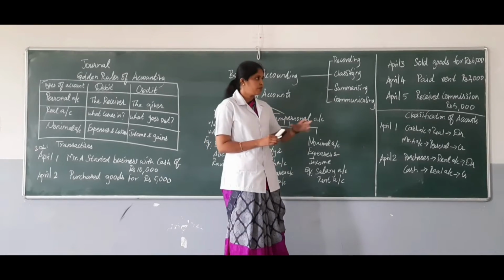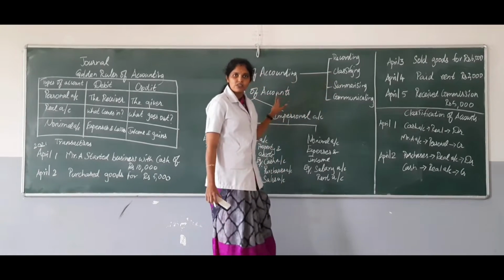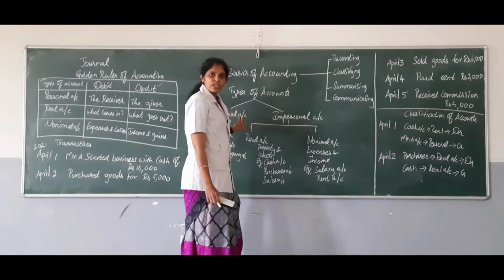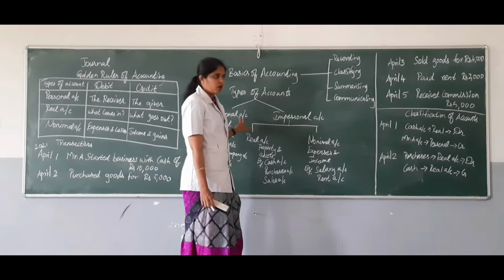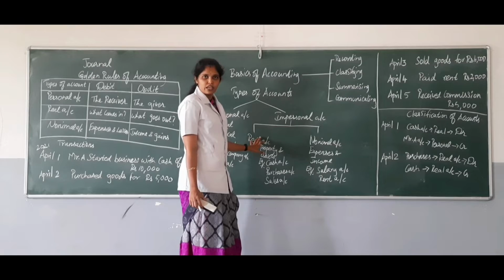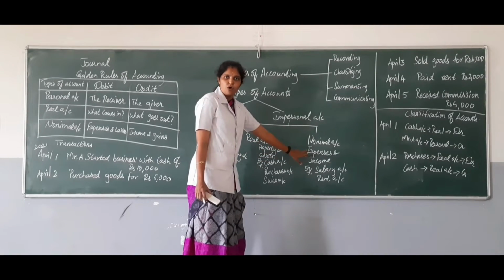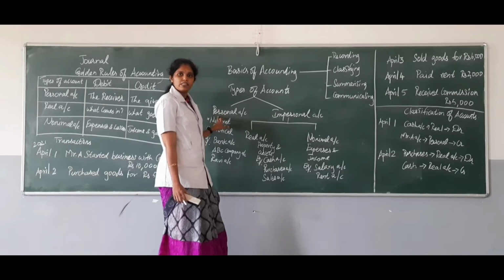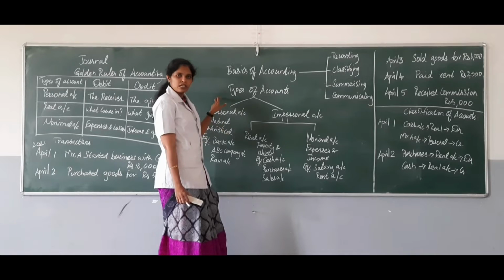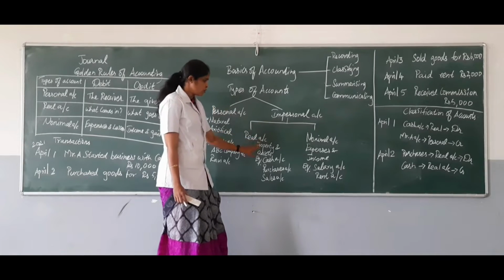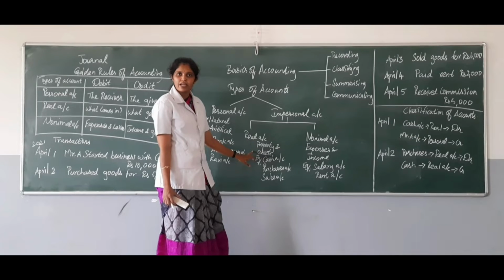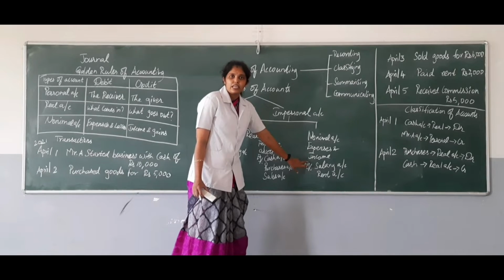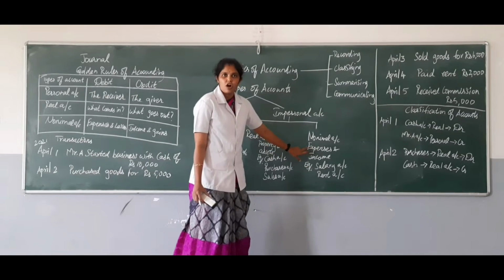And then the next step is we will be classifying the accounts. Under classification, we have to classify whether it is a personal account or an impersonal account. In the previous video itself, I have clearly explained what is a personal account and an impersonal account and their classification. Impersonal account has two accounts, real account and nominal account. To summarize, personal account is all the persons who are natural persons and artificial persons created by law. Real account is all the properties and the assets of the concern. And nominal account is all the expenses and losses and incomes and gains.